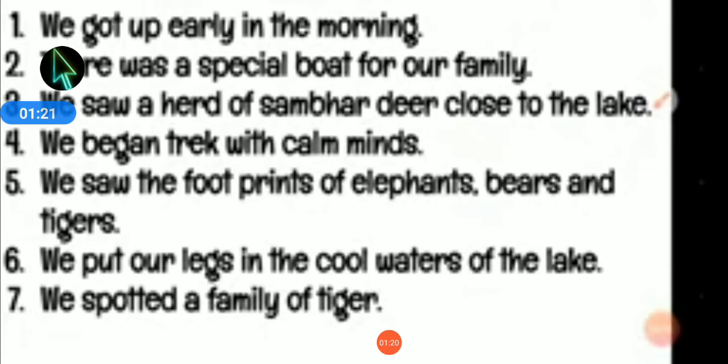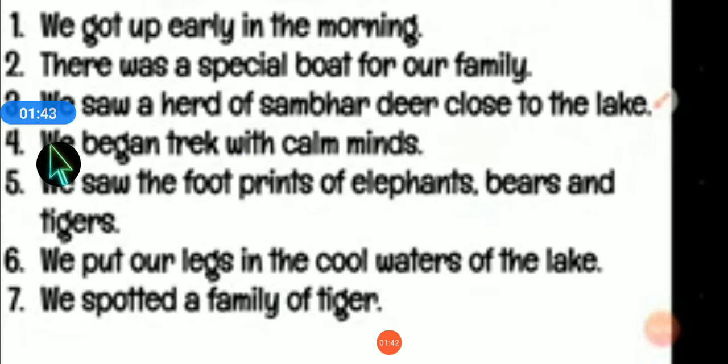So the first sentence is we got up early in the morning. In the box given in front of this sentence, you have to write one number. There was a special boat for our family. This is our second sentence, so you need to write two number in the box. We saw a herd of sambar deer close to the lake.